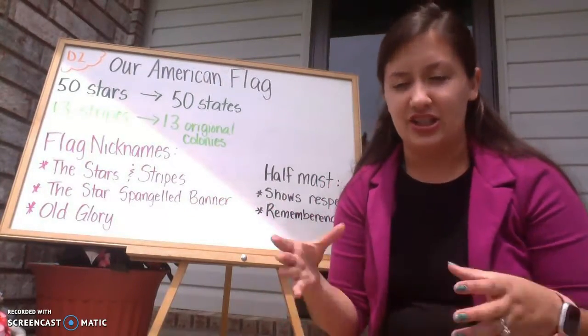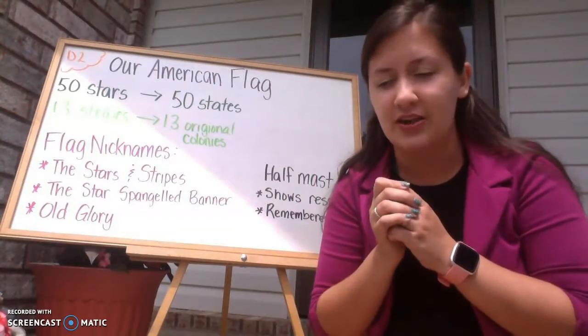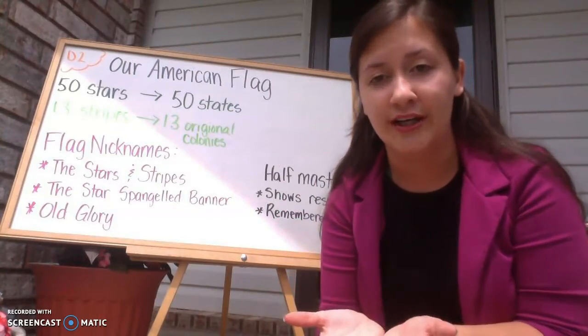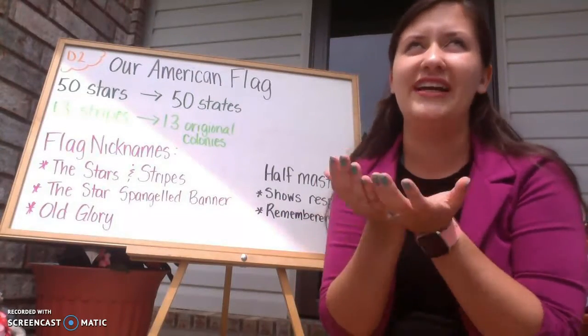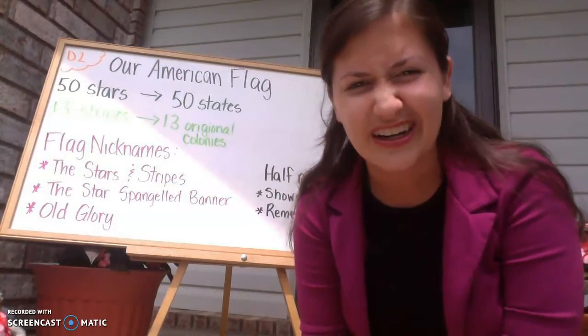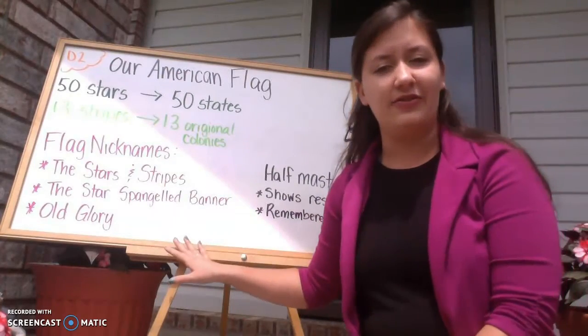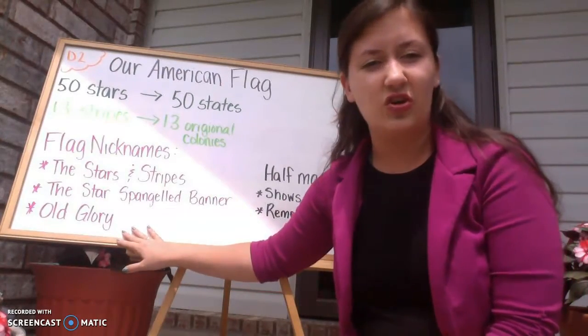So if you got a delicious bowl of ice cream in front of you, maybe you put some whipped cream on top and some cherries, and you were like, oh, this is so good. You might say, oh, I glory in the fact that this ice cream is delicious. Now, is that the same as glorying in a flag? No, it's not the same, because we would want to be more respectful of our flag. But that's what it means to glory in something.